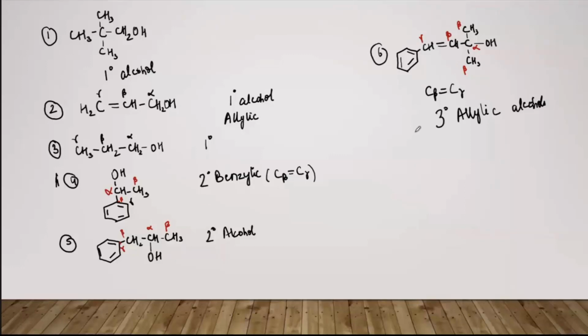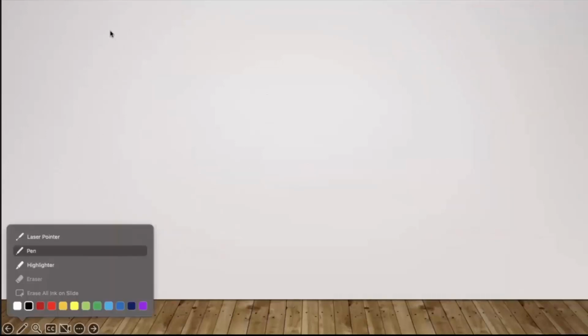Now this was all about the classification of all these three compounds. Now we will come to the nomenclature. I mean how to name the compounds. So we'll first talk about the nomenclature of alcohols. Nomenclature means naming, naming of alcohols.